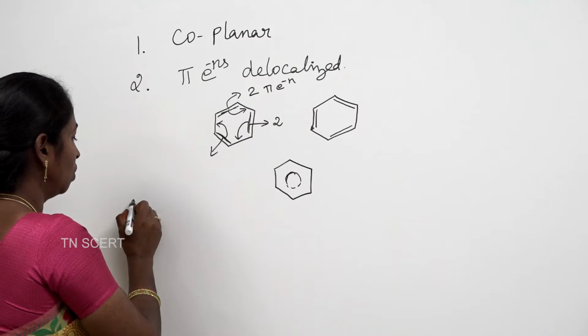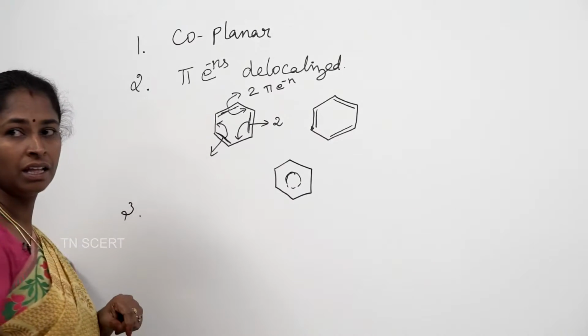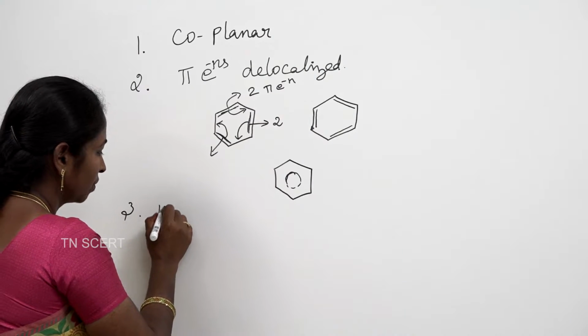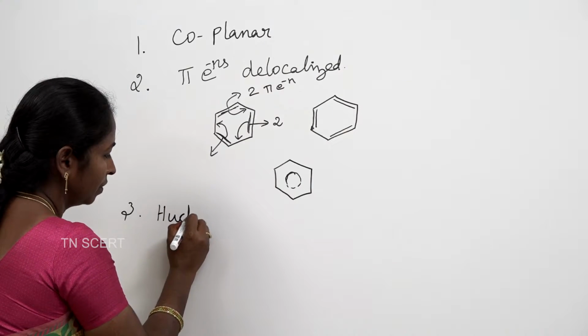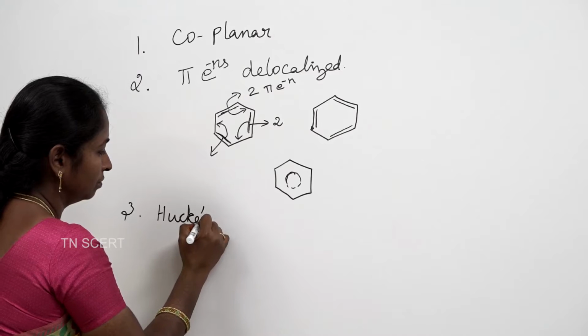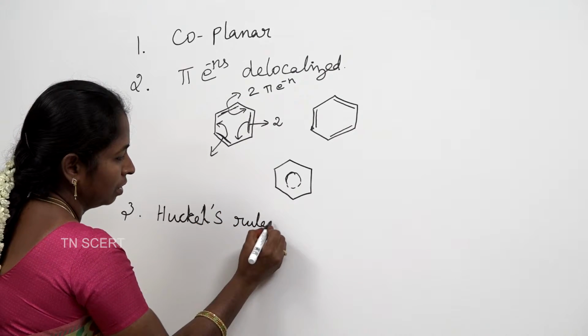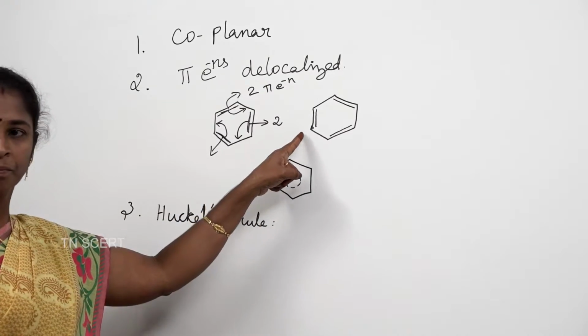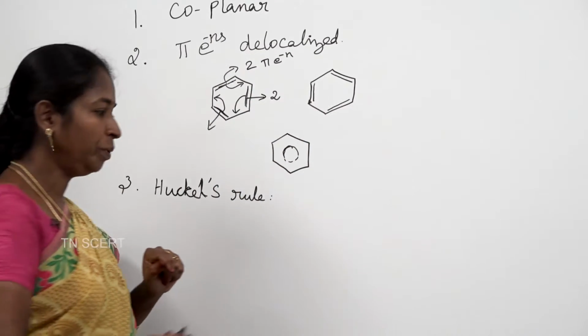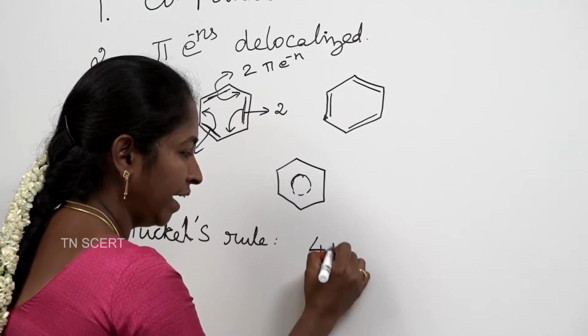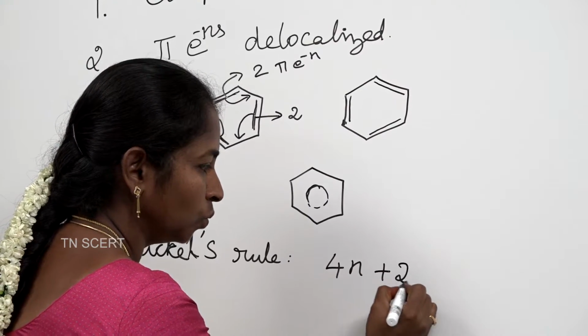Then the last rule, but not the least, is Huckel's rule. The total number of pi electrons in the ring should be in the form of 4n plus 2.